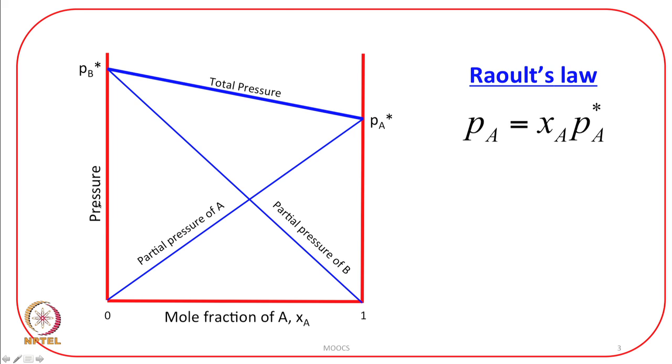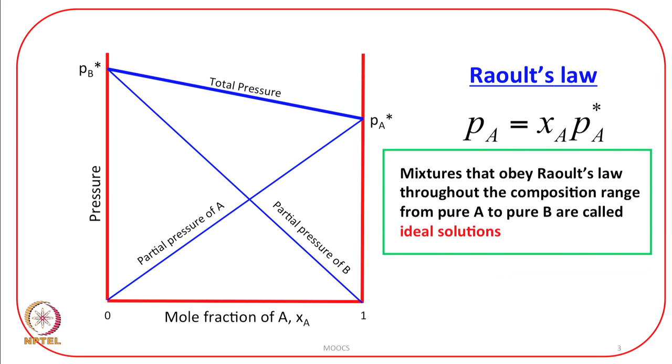For example, if you plot pressure against mole fraction for A from 0 to 1, you see it leads to a straight line, and the slope of this plot is P A star. For B, the mole fraction will be 0 here and 1 here. Again it will follow linearity, and when X B is equal to 1, the vapor pressure is equal to the vapor pressure of the pure liquid B. Thus, P A is equal to X A times P A star. This is called Raoult's law.